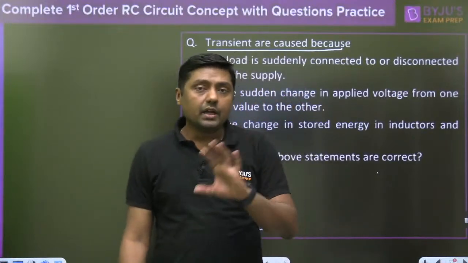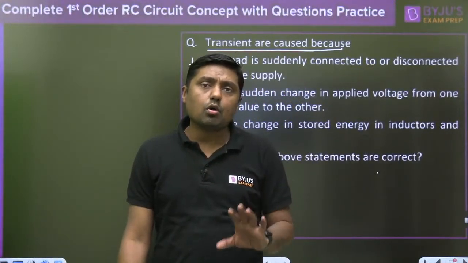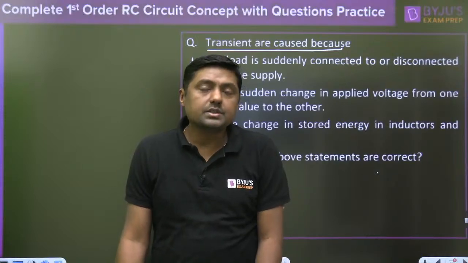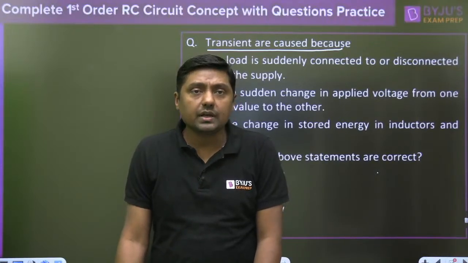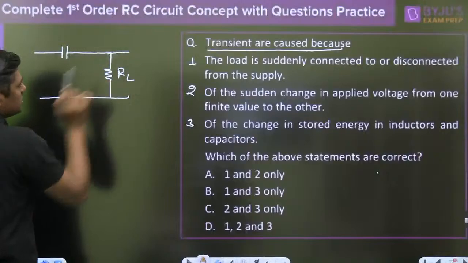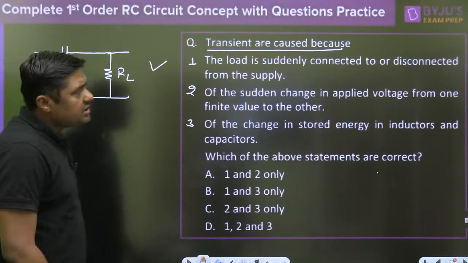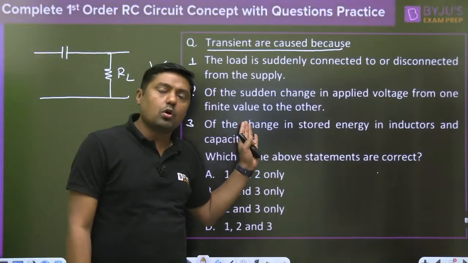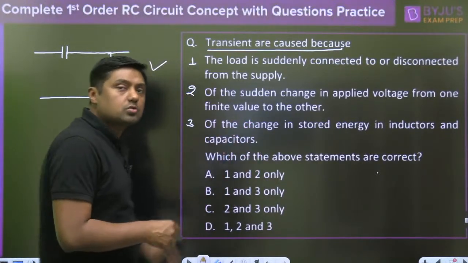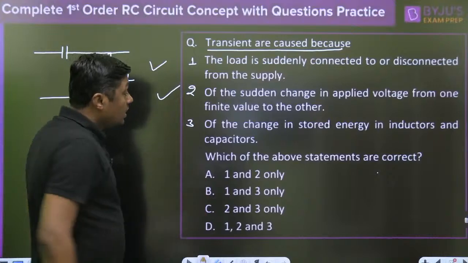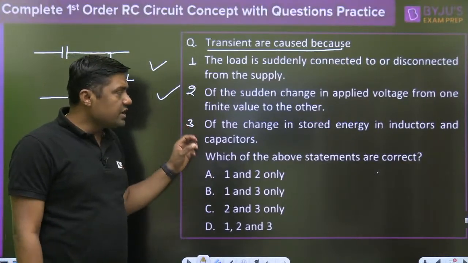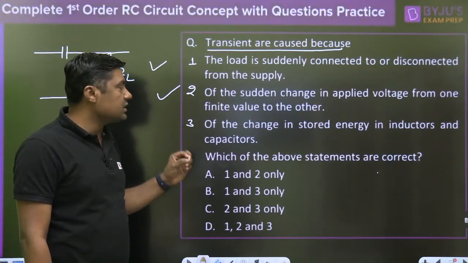Transient analog completely depends upon the concept of the RC circuit, resistor and capacitor circuit. Because of this we are getting the transient. First is correct. Second, the sudden change in applied voltage, I have already given you the concept about the step signal, so second is also correct. Now third, the change in the stored energy in the inductor and capacitor.